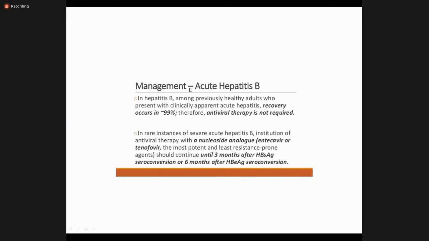Okay, so what is the management of acute hepatitis? As we have already discussed, there is recovery in 99%, and antiviral therapy is usually not required. But if it persists for more than 6 months, it becomes chronic, then we treat the patient. And in rare cases of severe acute hepatitis B, which is going into fulminant liver failure, we can treat again with these drugs, entecavir or tenofovir.